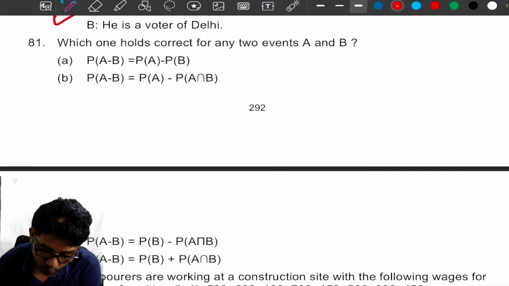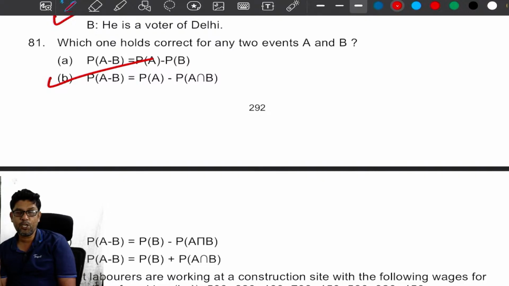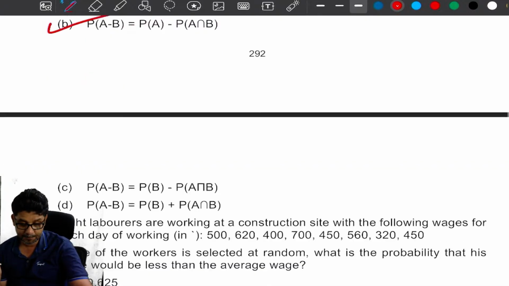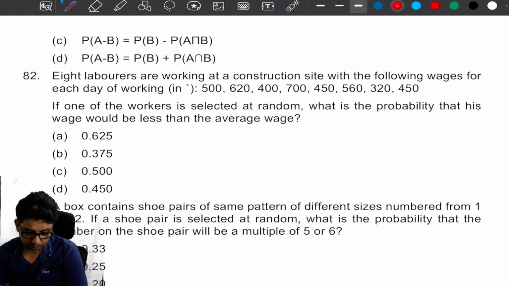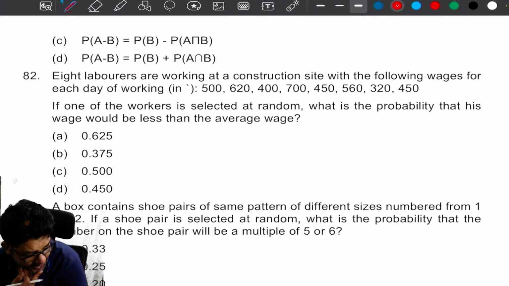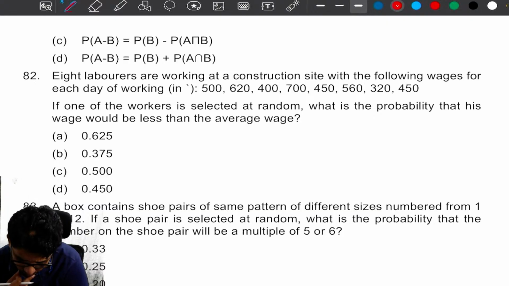Now, which one holds correct for any two events A and B? P of A minus B is equal to P of A minus P of A intersection B. It's a formula. I think this one we have done. Same questions again and again. All the questions we have solved, it seems, right?